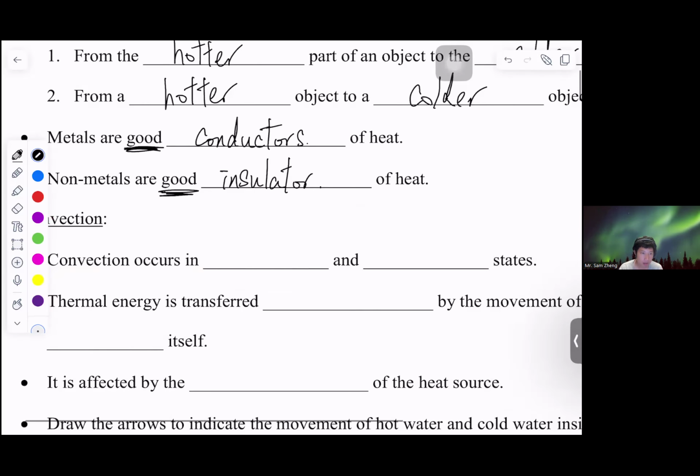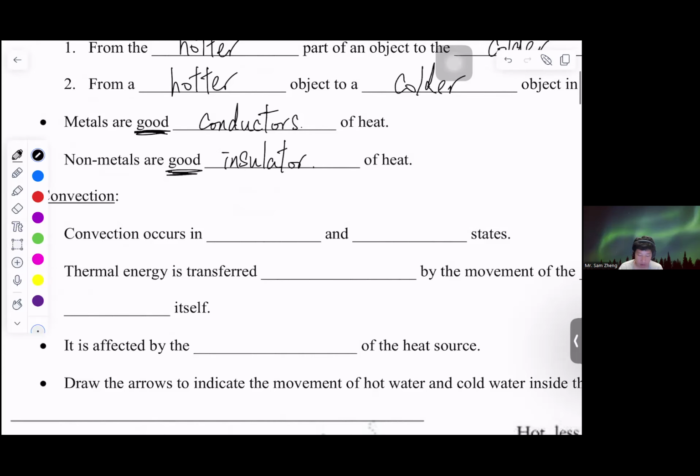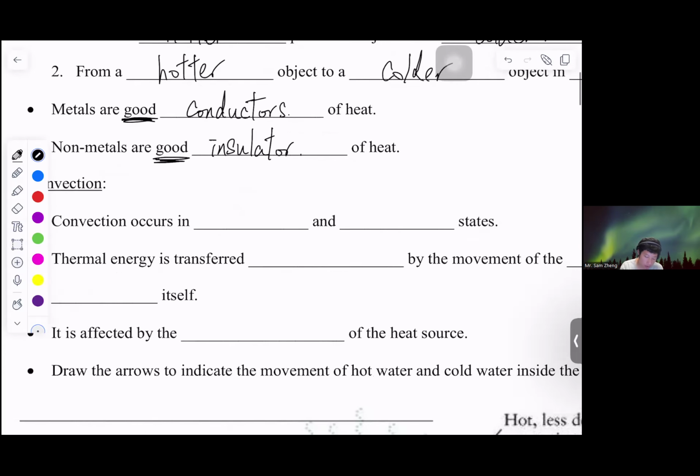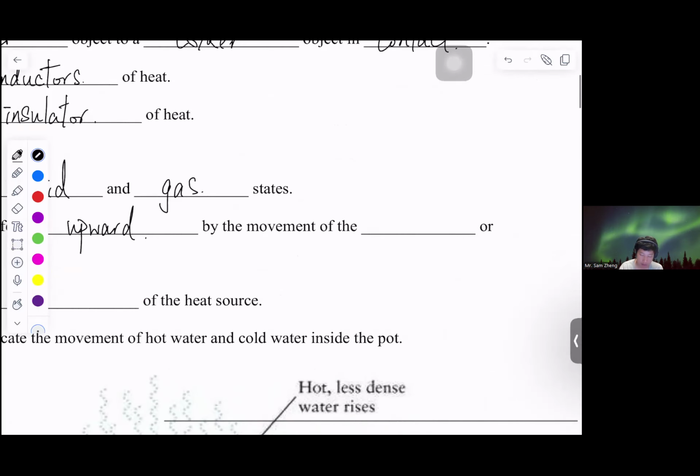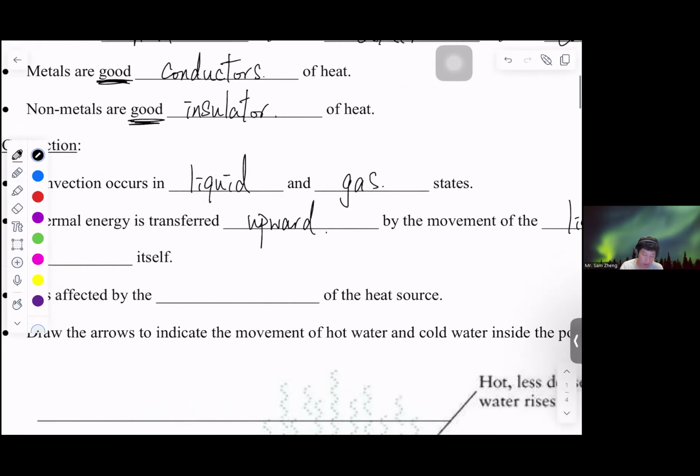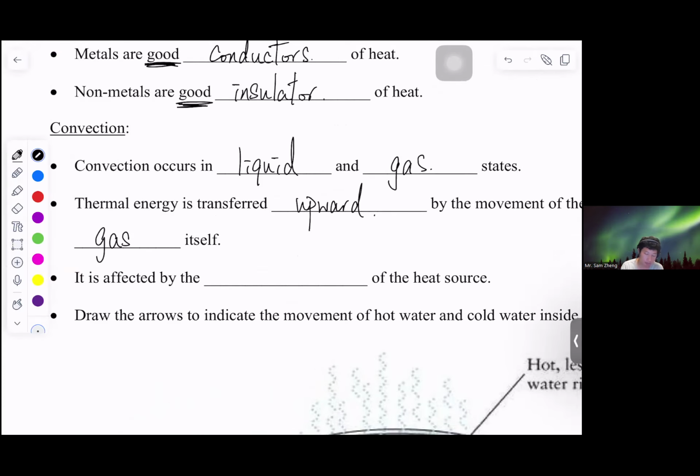Now next, for convection. Normally convection occurs in liquid and also gas states. The thermal energy is transferred upward by the movement of the liquid or the gas itself.